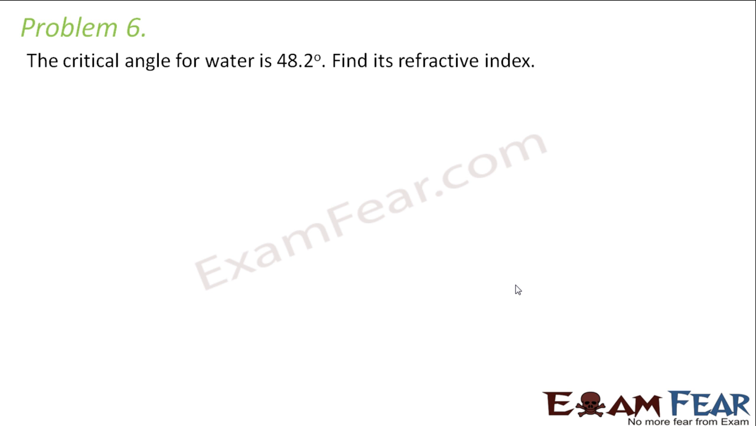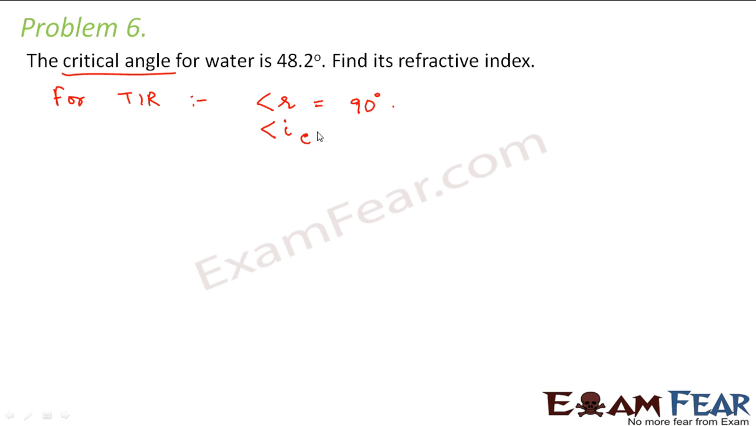So the problem says that the critical angle for water is 48.2 degrees. Find its refractive index. When I talk about critical angle, I am talking about something related to total internal reflection. For total internal reflection, the angle of refraction should be equal to 90 degrees, right? When the angle of refraction is 90 degrees, the corresponding angle of incidence is nothing but the critical angle. So we can say that sin IC by sin R is equal to n21.